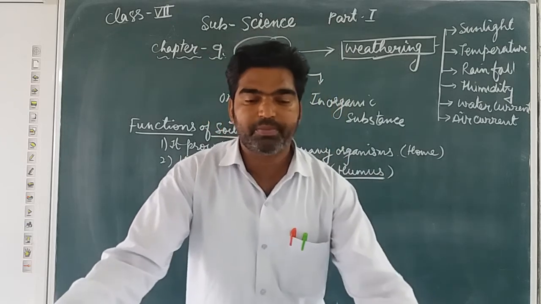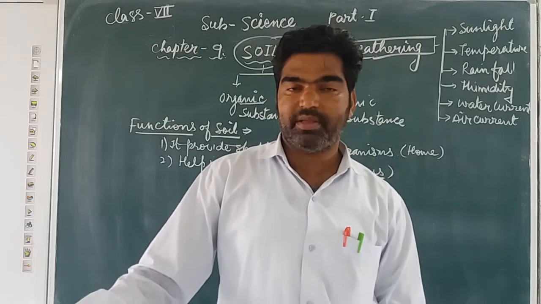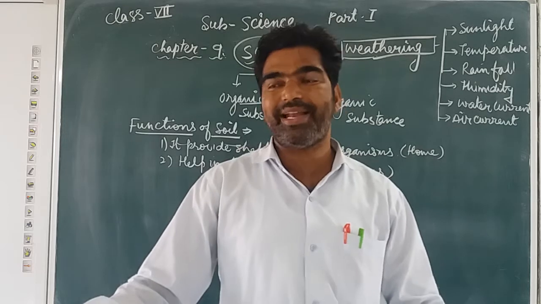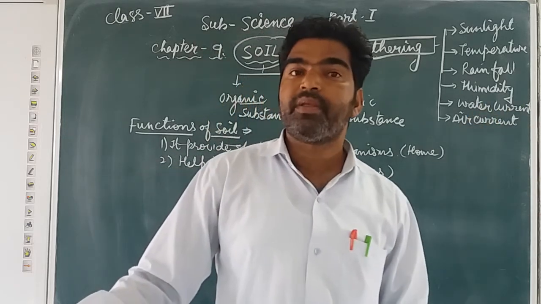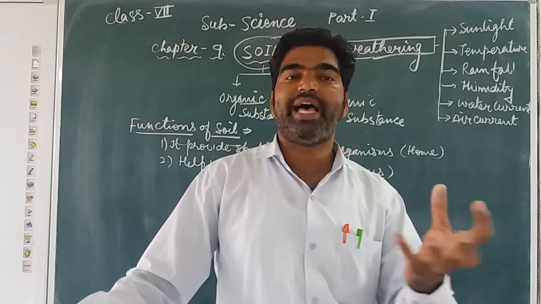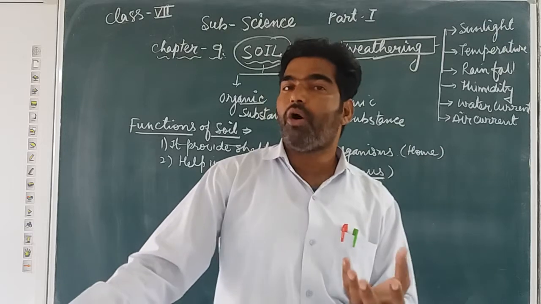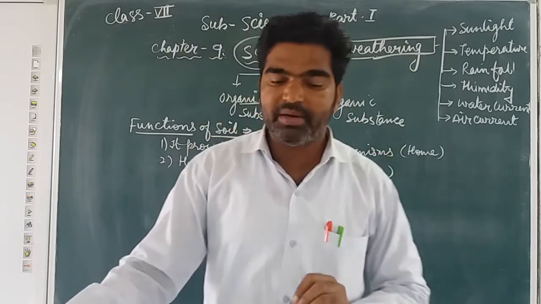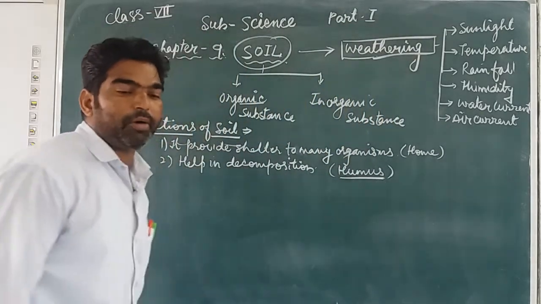And finally, it provides oxygen to the growing roots. You know that oxygen is necessary for the germination and the growth of the plants. Whatever oxygen is necessary, it is provided by the soil, because the soil has empty space in between the particles, which is filled with oxygen, and that oxygen is utilized by the plant for its development. Now next we are going to talk about the components of soil.